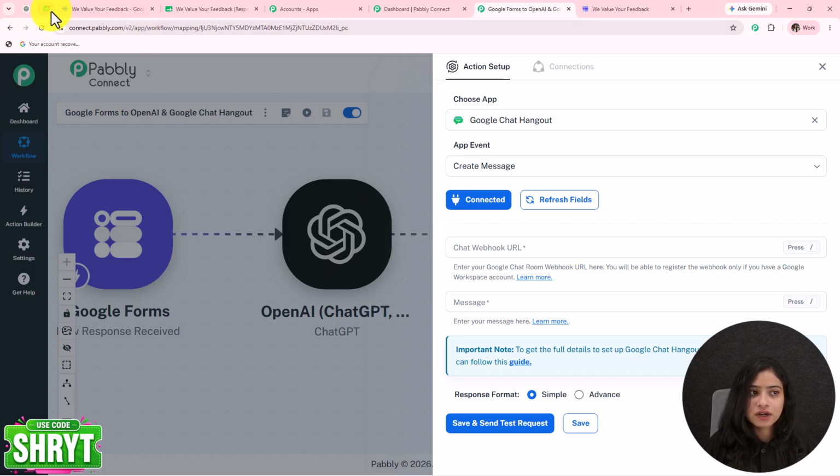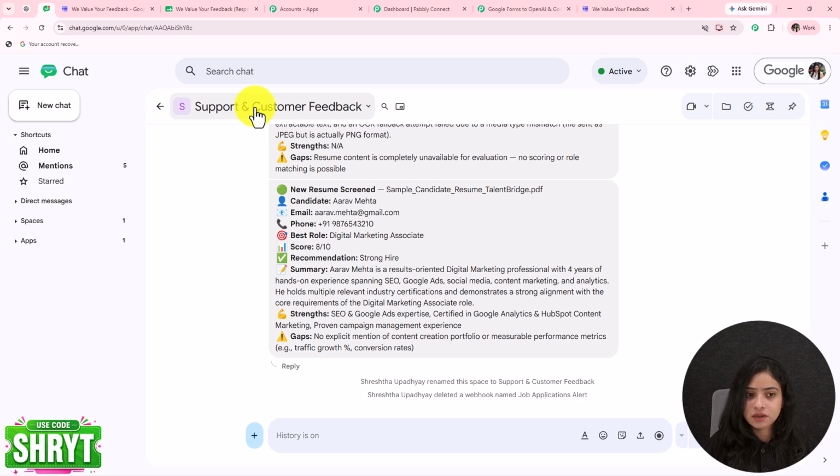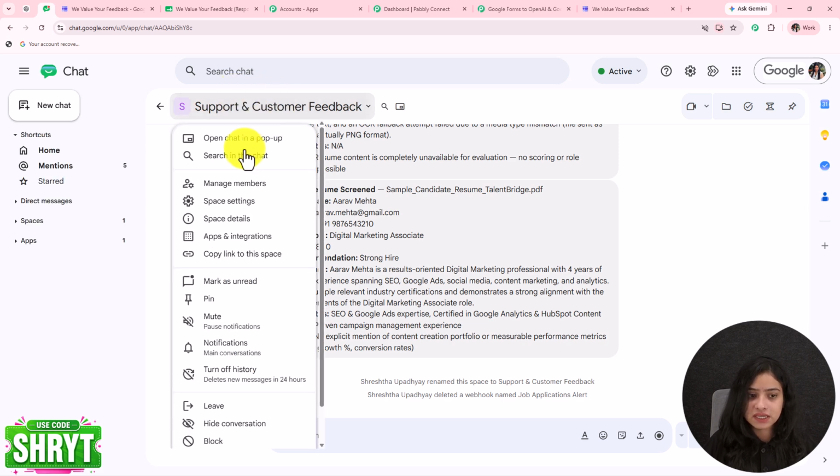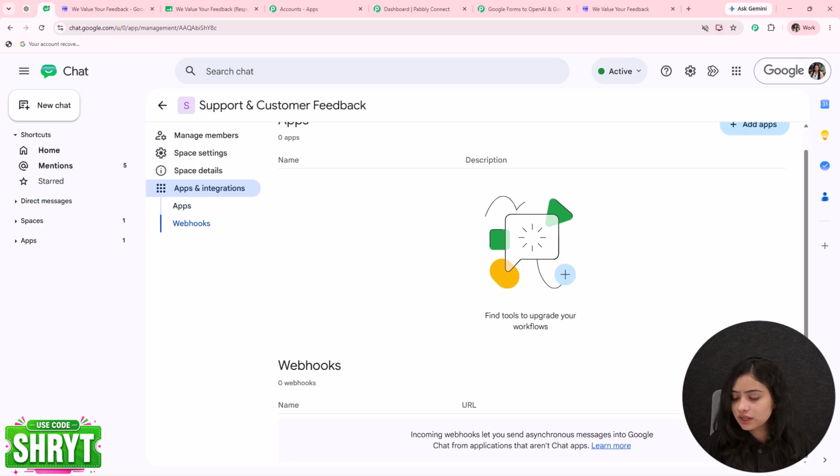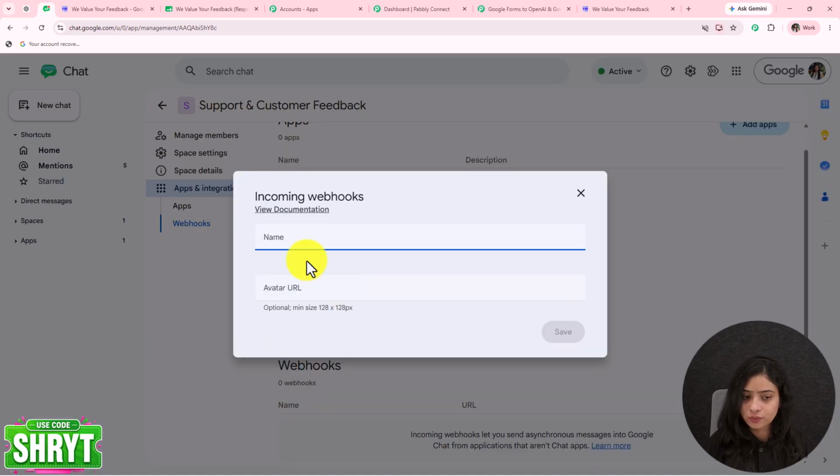For that, just go back to your Google Chat Space on which you want to send the message. Go to the name of the space, then go to apps and integrations. Here you can click on add webhooks and add a new webhook. Now we are going to provide a name, and make sure that the name you give is correct, because every time a message is received automatically with the help of this webhook, the name that you give over here will appear in that message. New feedback received. Okay, I'm going to click on save.